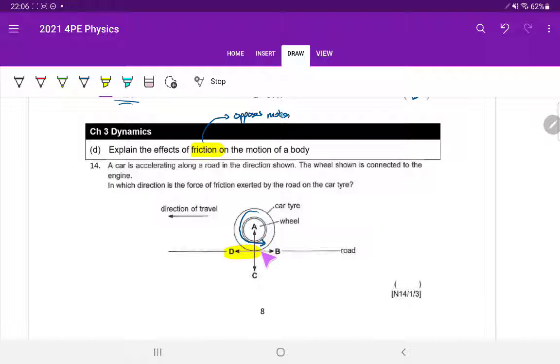Even though the direction of travel is forward, the part of the wheel in contact with the ground is actually moving the other way. So the answer is D. I hope that was clear.